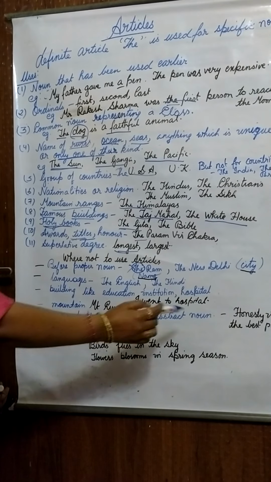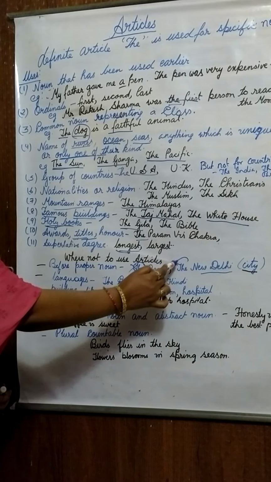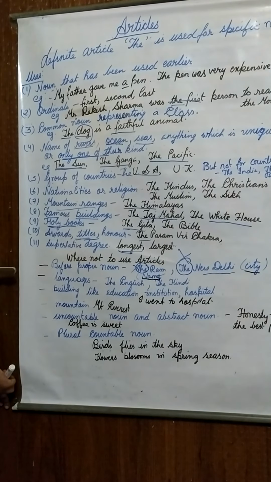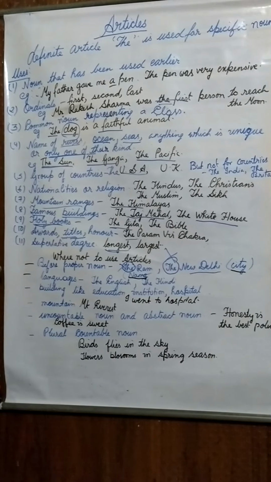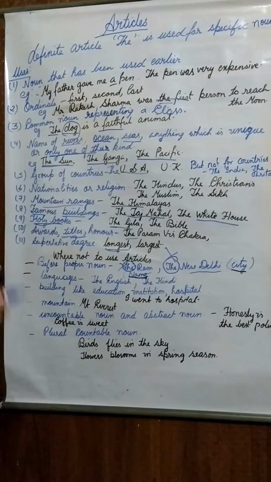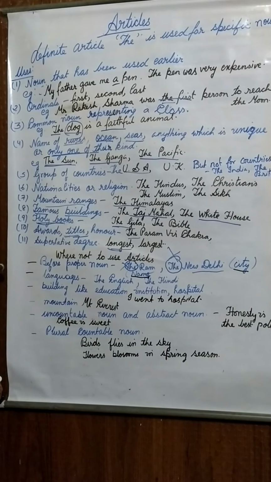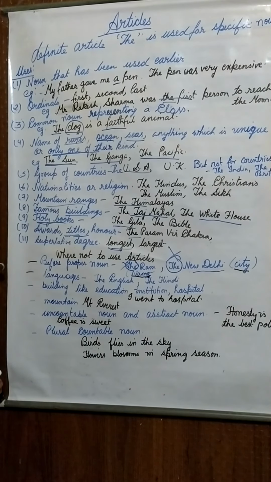Again, before the name of a city. Like New Delhi is the name of a city. So before the name of a city, we will never use any of the articles. We will simply say New Delhi is the capital of India. We will not say the New Delhi is the capital of the India. No, it is a wrong sentence. We will not use any article before the name of a city.